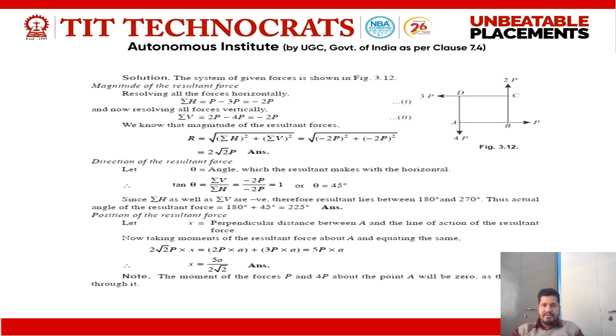We have a diagram. In this diagram we have A, B, C, D, and along the four sides we have a force, that is P force along AB. We have 2P along BC, we have 3P force along CD, and we have 4P force along DA. Now, for the system of given forces as shown in the figure, find the magnitude of the resultant force.